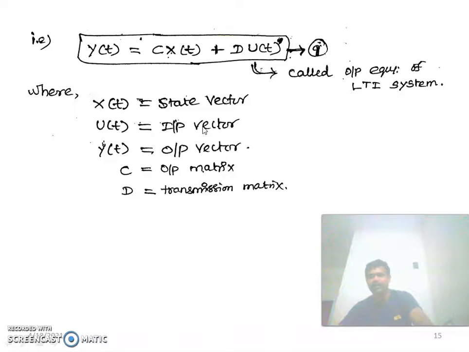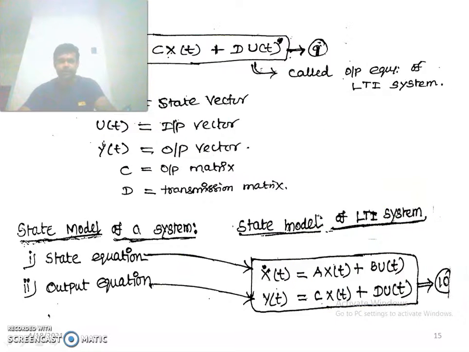So what is the output equation of a linear time invariant system? y of t is equal to C into x of t plus D into u of t, where x of t is a state vector, u of t is an input vector, y of t is an output vector, C is an output matrix and D is a transmission matrix.